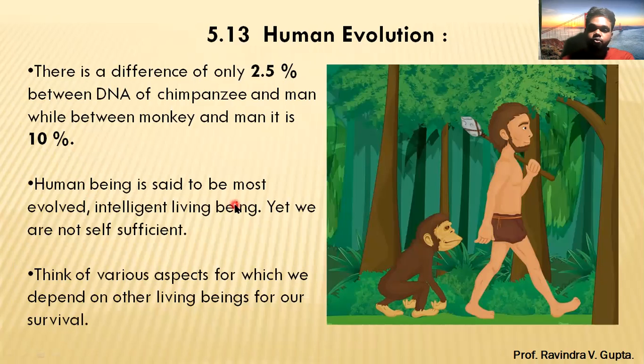Human being is said to be the most evolved intelligent living being, yet we are not self-sufficient. Think of various aspects for which we depend on other living beings for our survival. So we depend on other animals for our survival. So this is all about today's lecture.